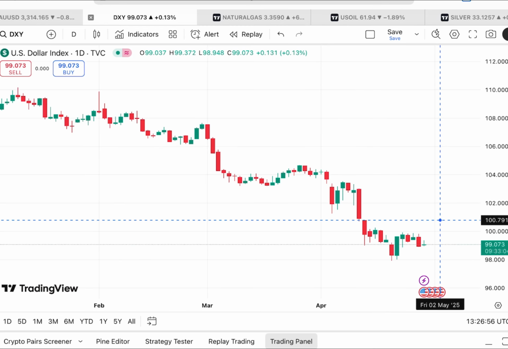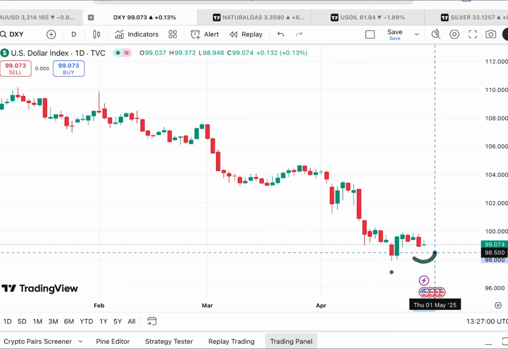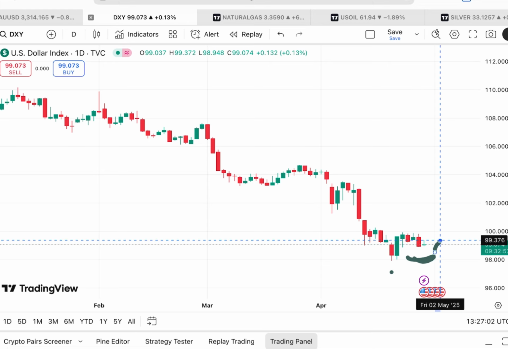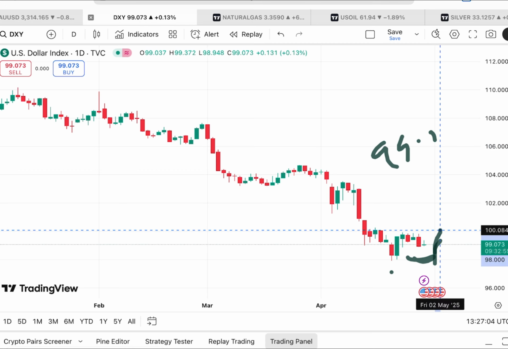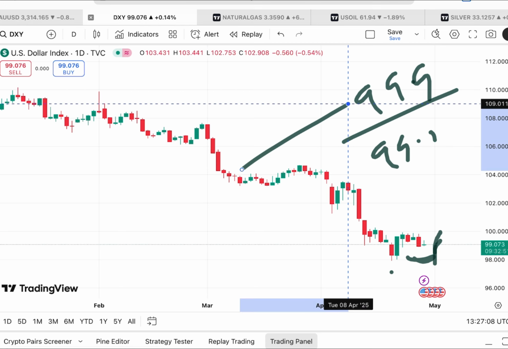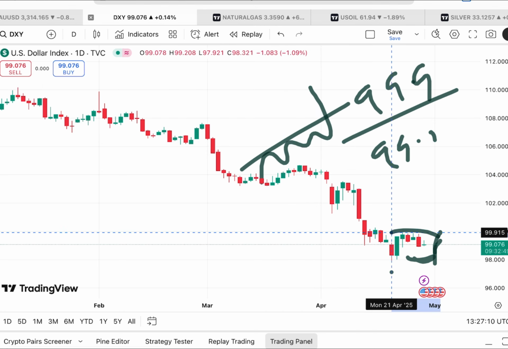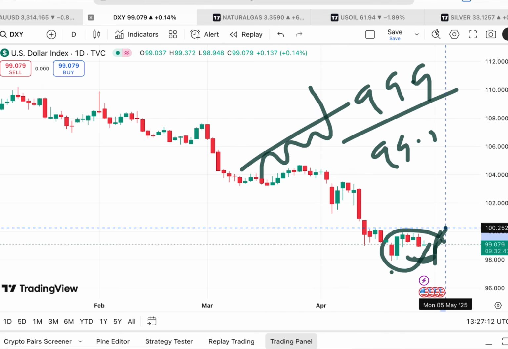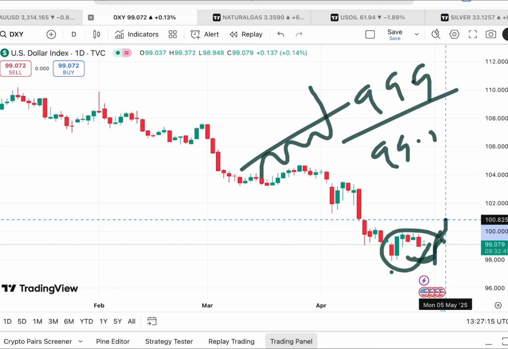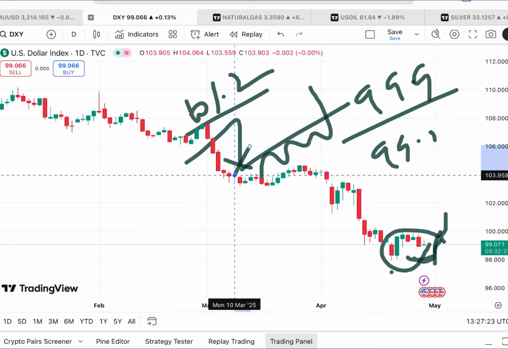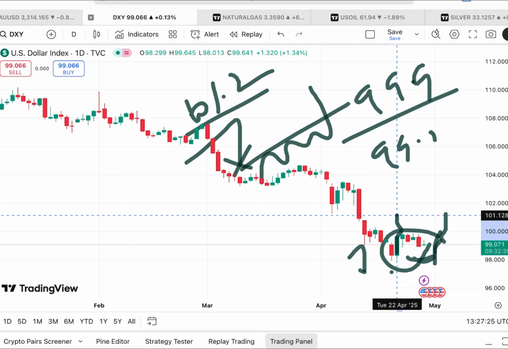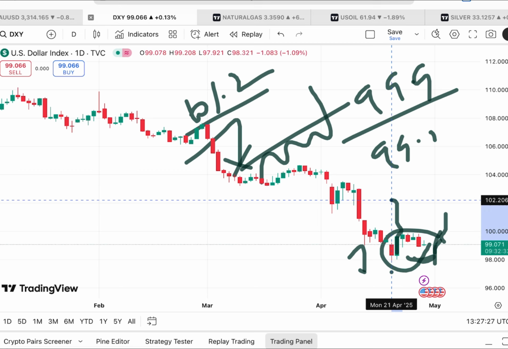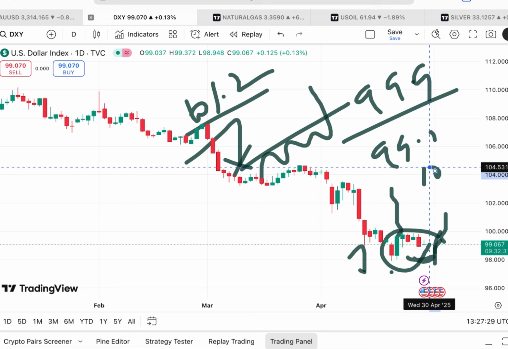Now if you look at the dollar index, it is now trading at a level of 99.074. A swing has formed, so if the price can move over a level of 99.3, once it starts going above this level the probability of going towards 99.9 will be there, because that level is already being tested. So we can see it will go further upside toward 100.2, and from there a level of 100.8. Once the price moves over this level, a bounce back can come, but if that doesn't come, we can see it go further upside towards 102.2 to a level of 103.